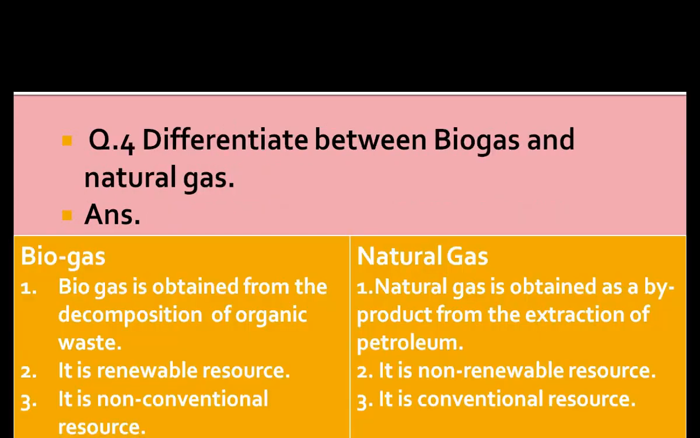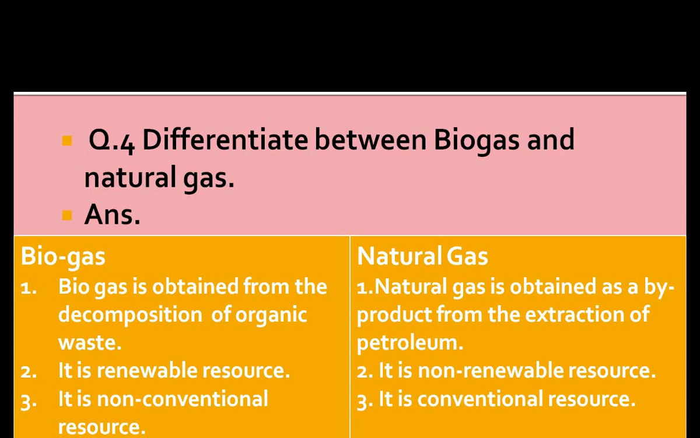Now, next question. Differentiate between biogas and natural gas. Yes friends, biogas is obtained from the decomposition of organic waste. It is a renewable resource and it is a non-conventional resource. And natural gas is obtained as a byproduct from the extraction of petroleum, and it is a non-renewable resource. It is a conventional resource. Understood?